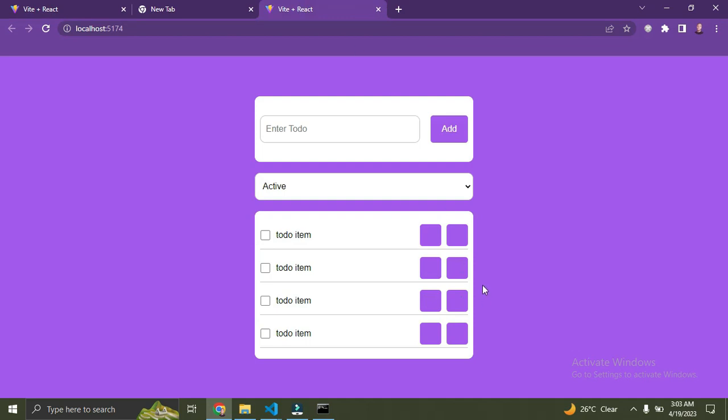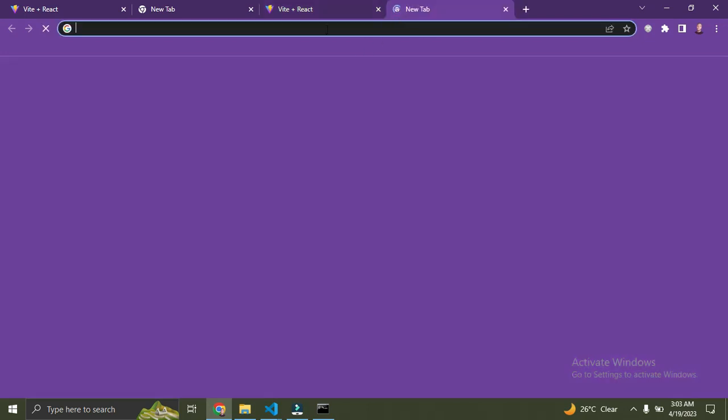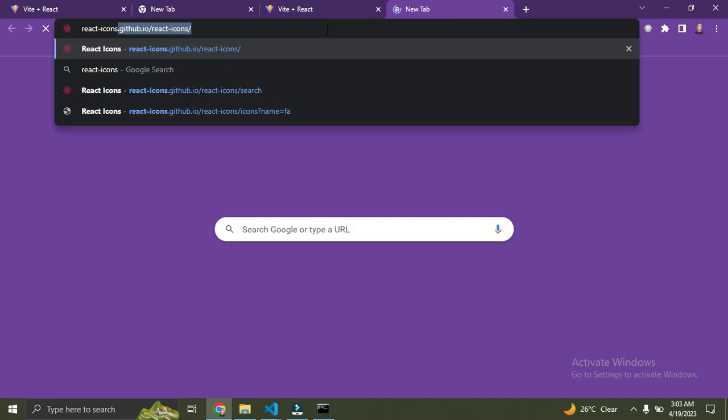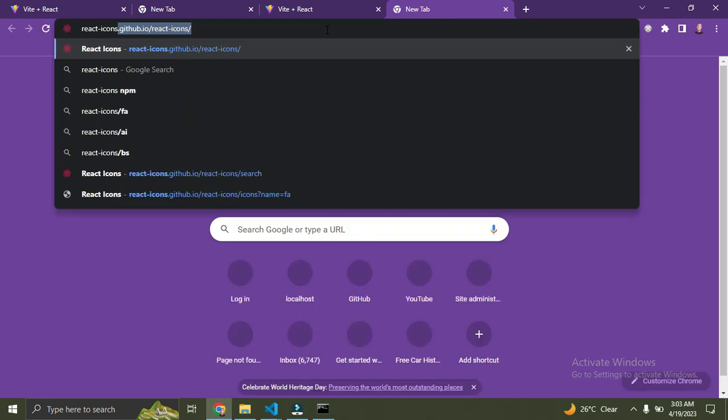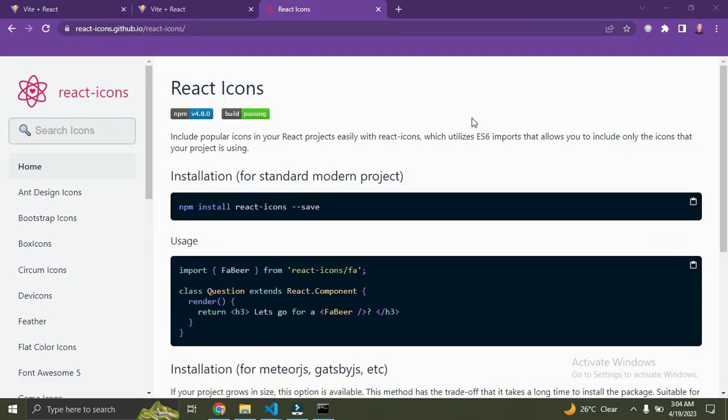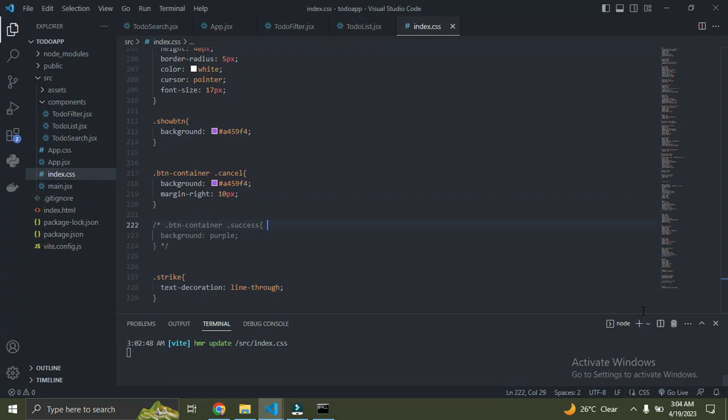What we need to do now is go get some icons, like the pen icon and the trash icon, to represent the edit and delete buttons you get. So we're going to use React icons for this. So just search for React icons. So now we are already on the React icons page. Before we proceed, we need to go install the React icons library.